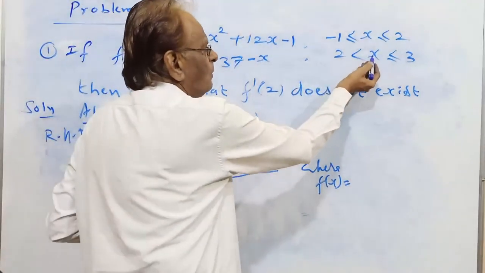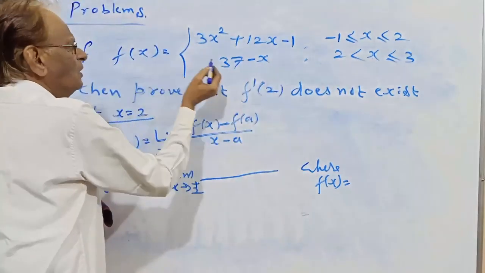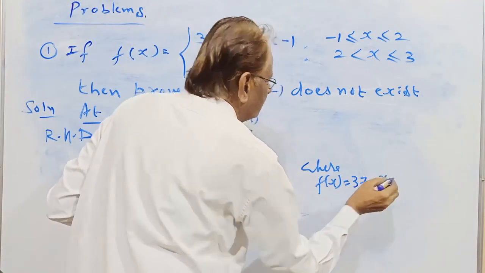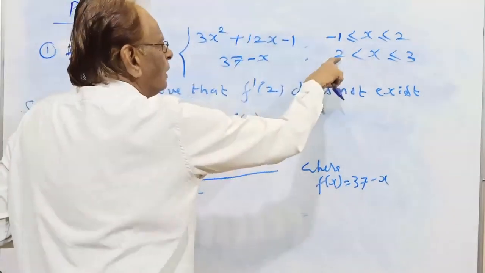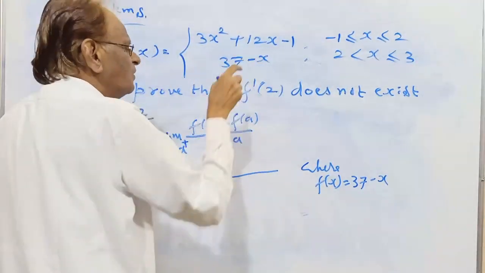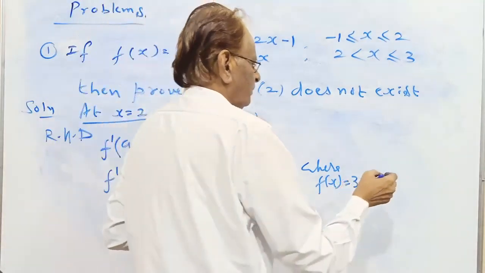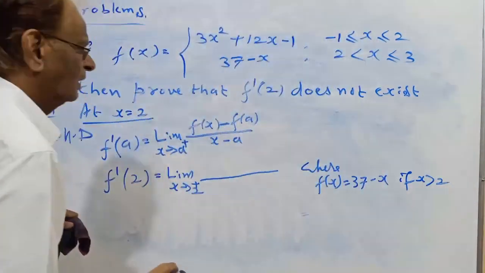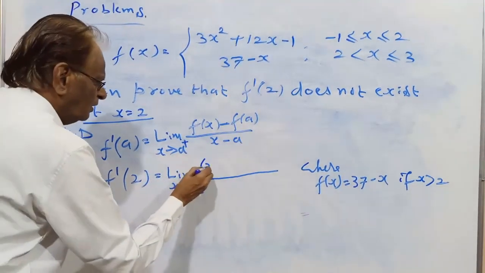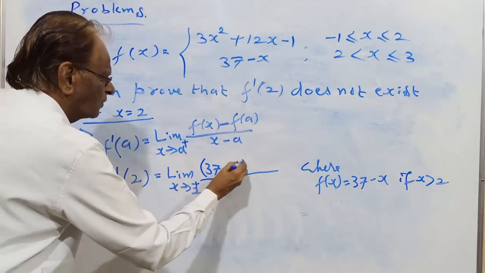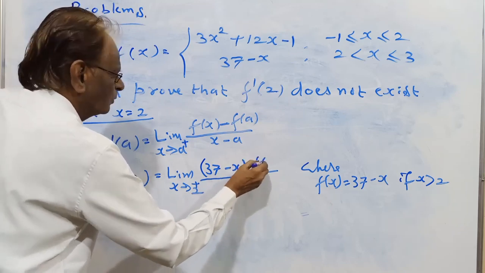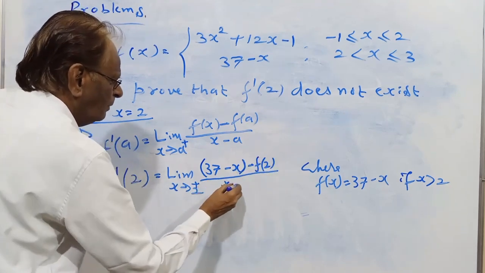When x is more than 2, f(x) is 37 minus x.